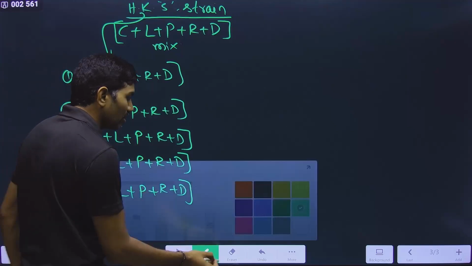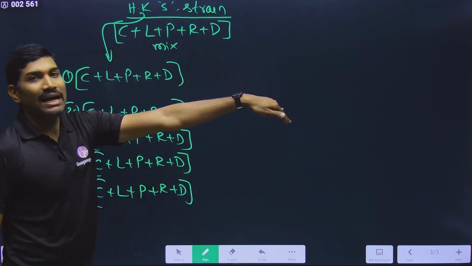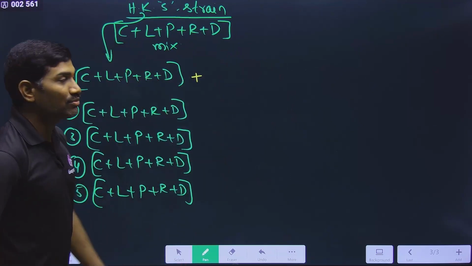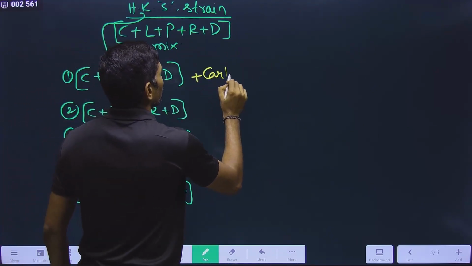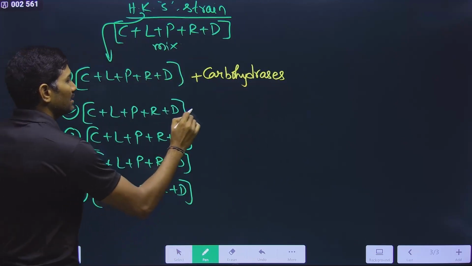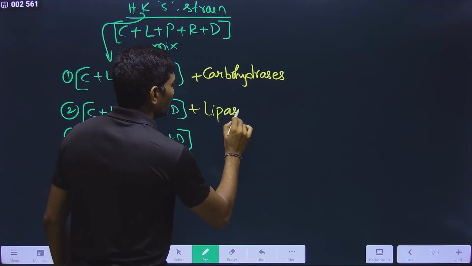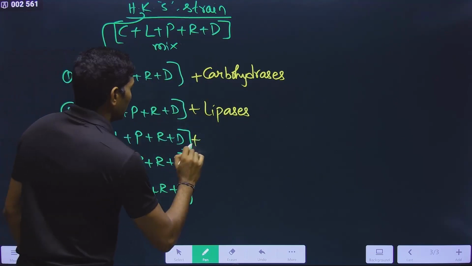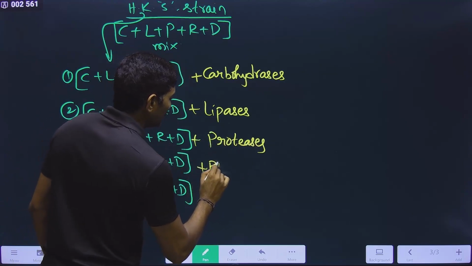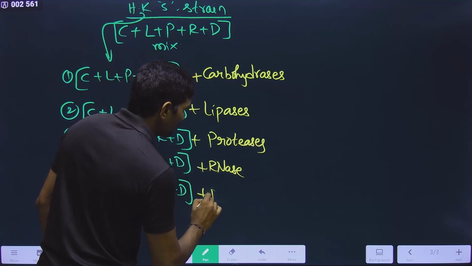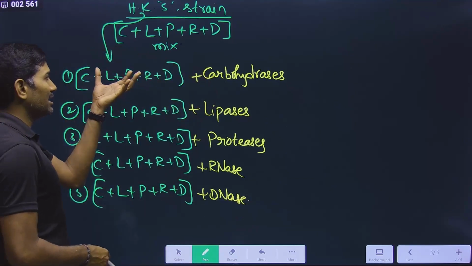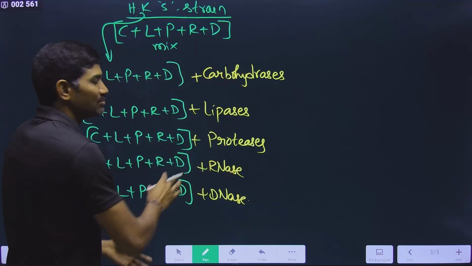And then what they did is, instead of directly adding to the R strain, before adding, they treated with different enzymes. What are these enzymes? Here they have treated with carbohydrases, and here they have added lipases in a separate tube. All these in separate tubes. Here they have added proteases, here RNases, and here DNases. Understood or not? First they took the mixture and then treated it with different enzymes in separate tubes.